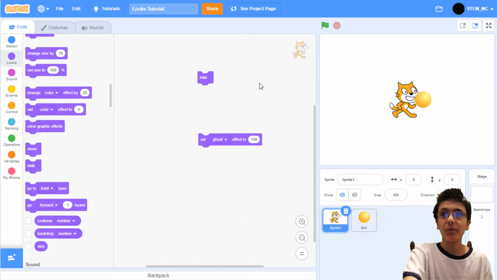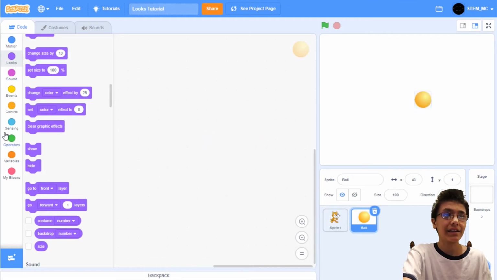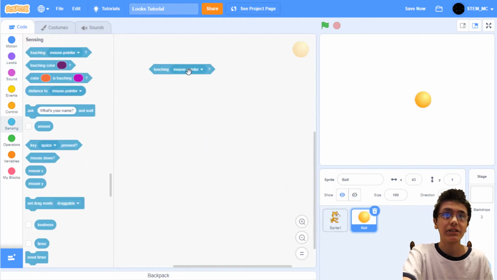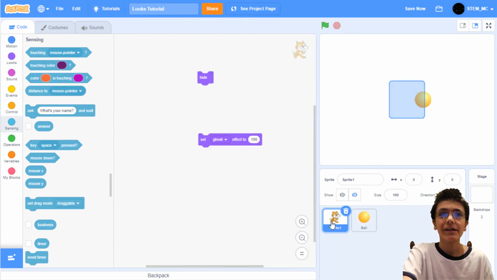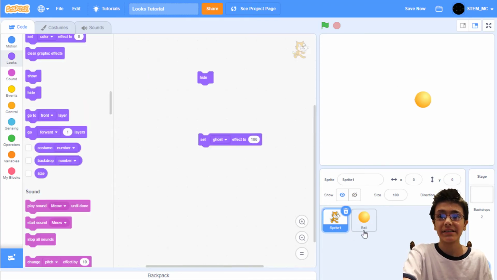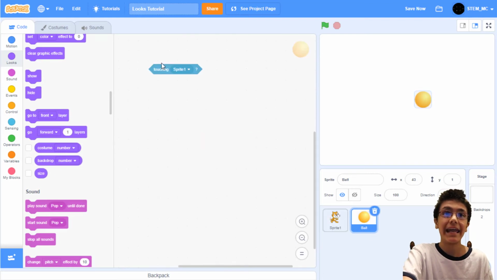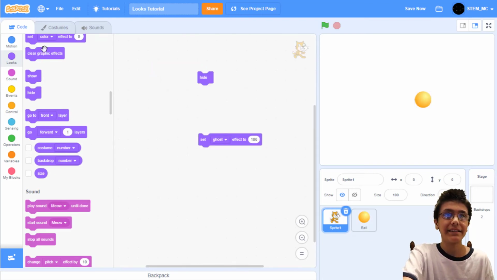For example, we can't tell if the ball is touching the cat if the cat is hidden with the hide block. Here, I can prove it. Let's go to touching, and then sprite 1. It says it's false. But if we use the set ghost to 100% block, then it can tell, like this. This can be useful in many different situations, so make sure you use the correct one for what you want to do.